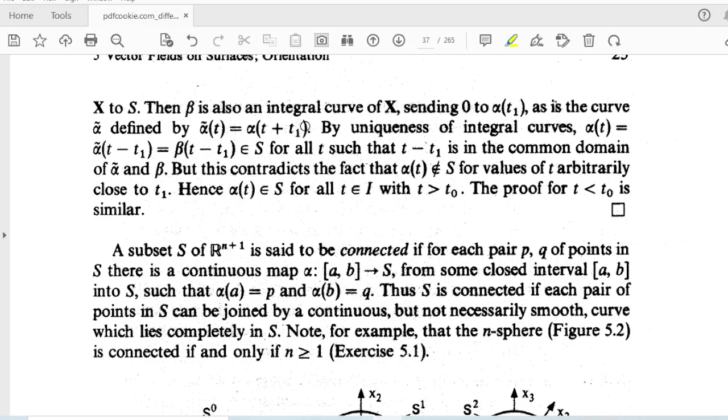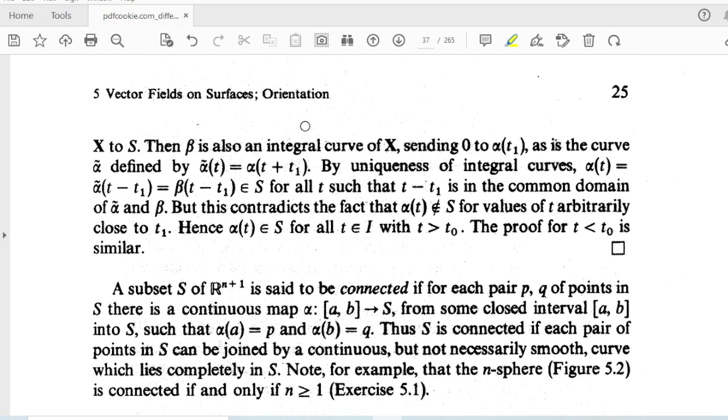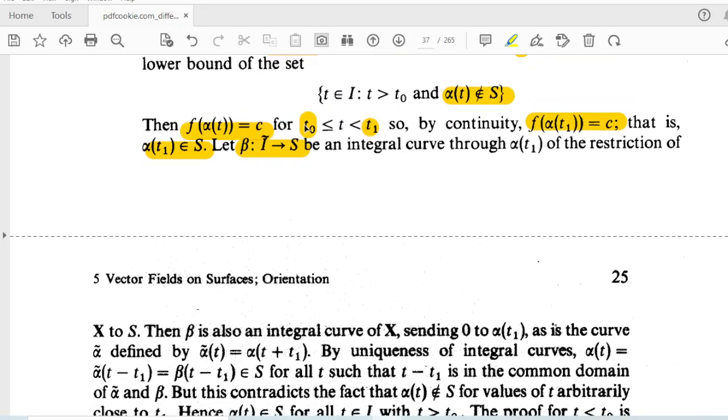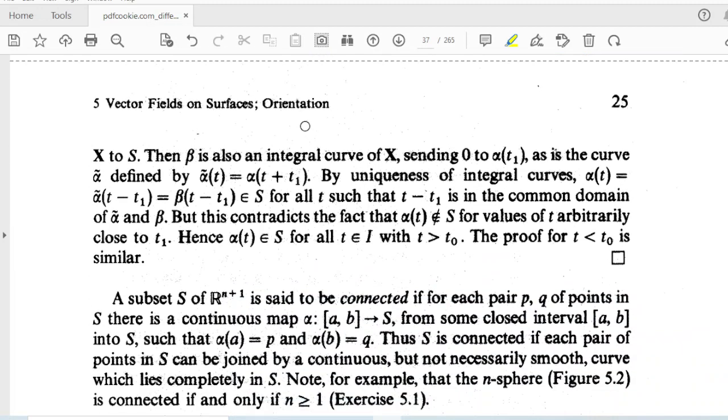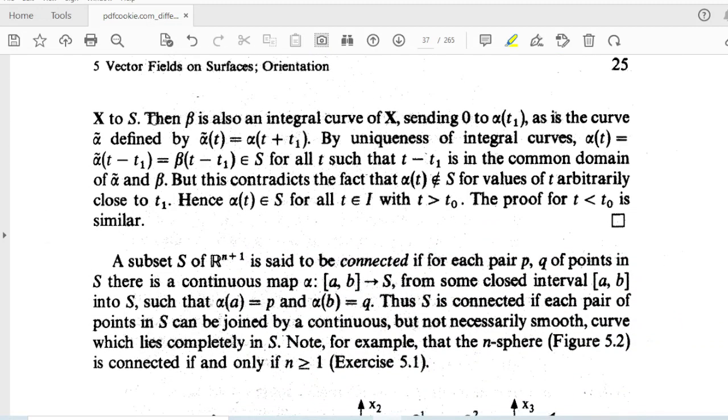That means it is a restriction of alpha. So we can write alpha tilde, sending 0 to s, is the curve defined by alpha tilde of t is equal to alpha of t plus t1. So alpha tilde of t is equal to alpha of t plus t1. Alpha tilde is the restriction of alpha.